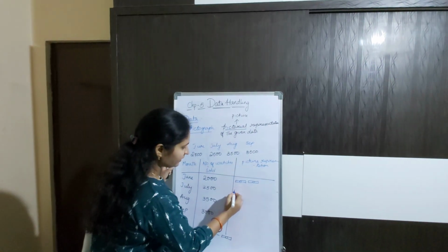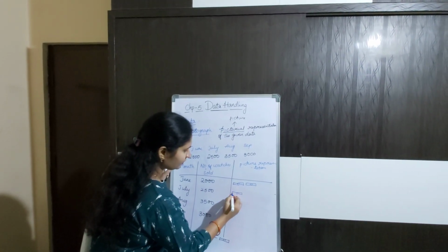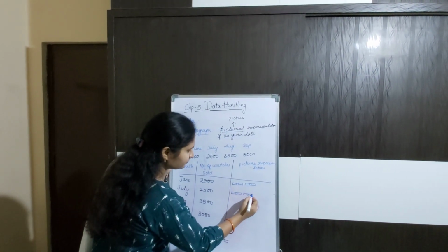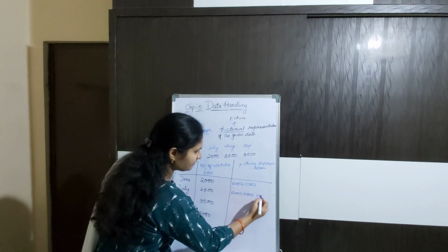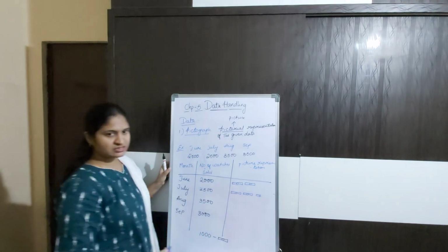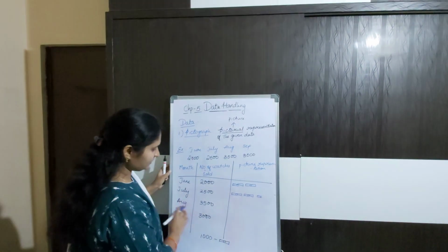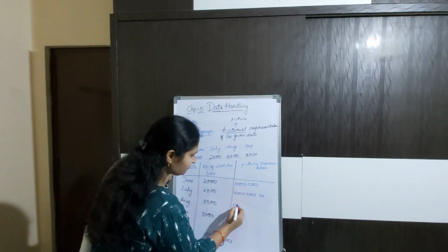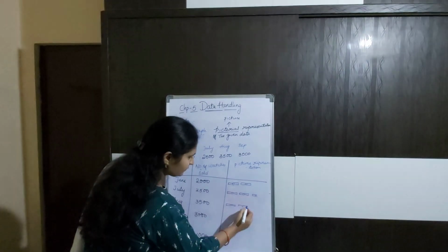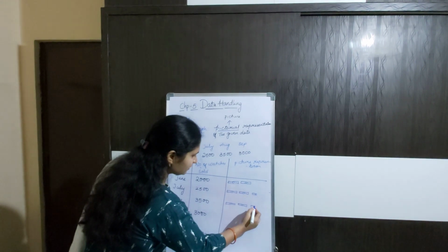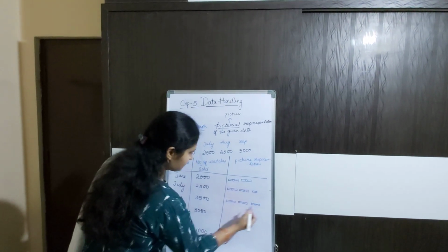Next, 2500. 1000, 1000, 2000, and the 500 I am representing with the half watch symbol. And in the month of August, 3500 watches. 1000, 2000, and then 3000.